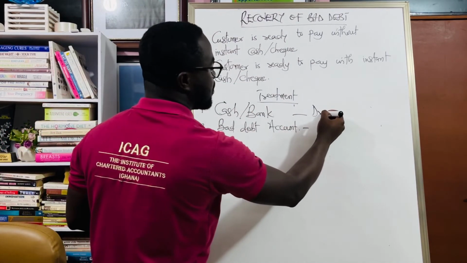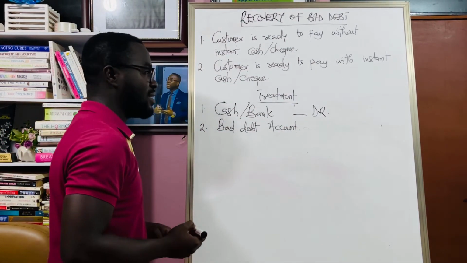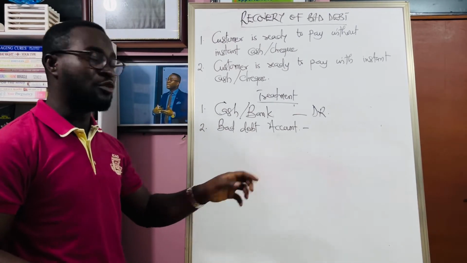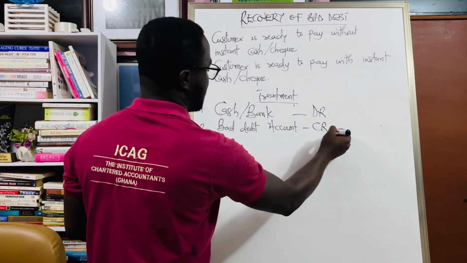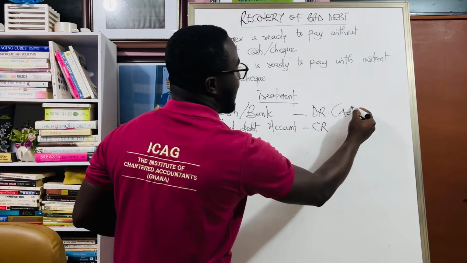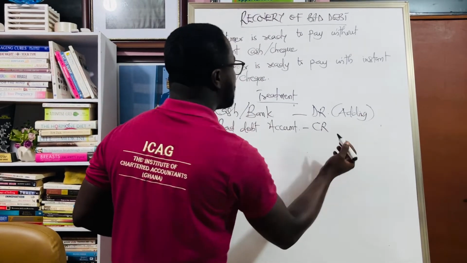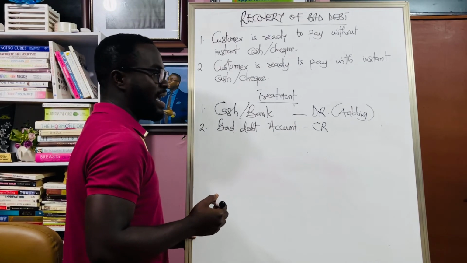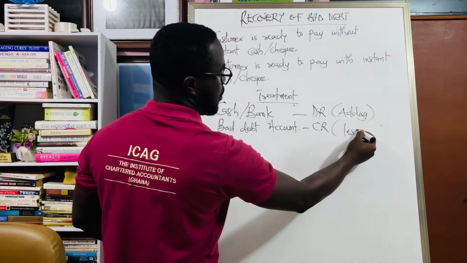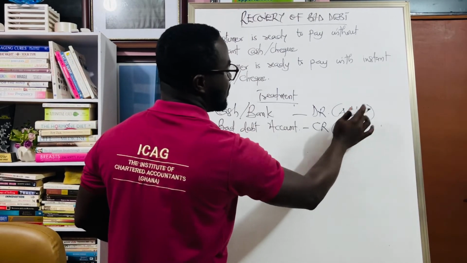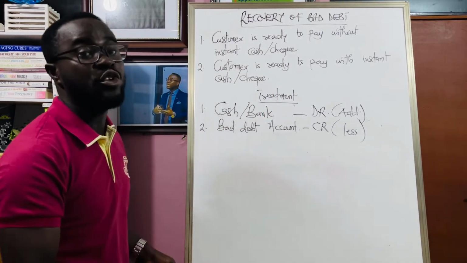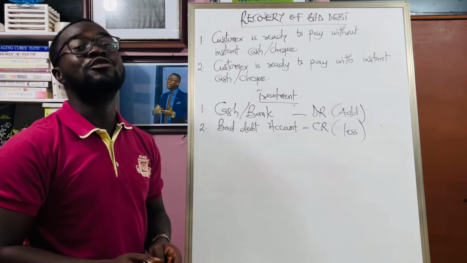So we will debit cash or bank, and bad debt is going to reduce because the person is now coming to pay. We credit the bad debt account. So in a nutshell, in a layman's view, what we are doing is that we are adding the amount of money that the customer is bringing to our cash or bank account. Then we do what again? We less or subtract. So here we add, and here we less from the bad debt, because the bad debt account is going to reduce because one of them is ready to pay this amount.